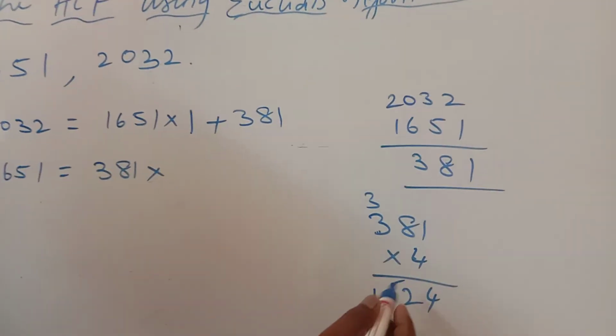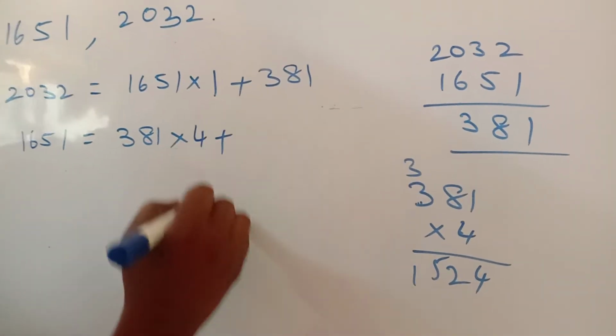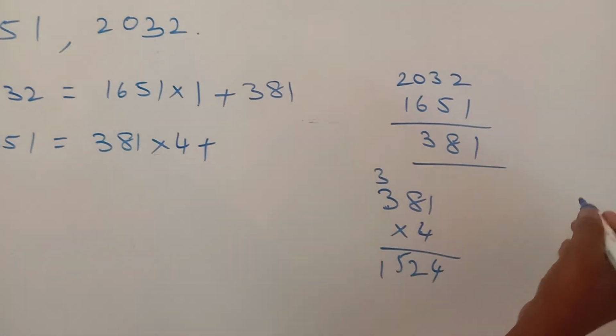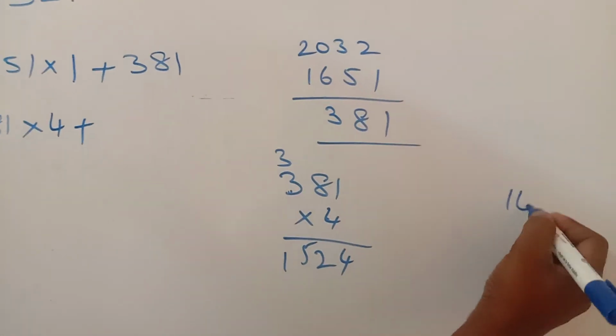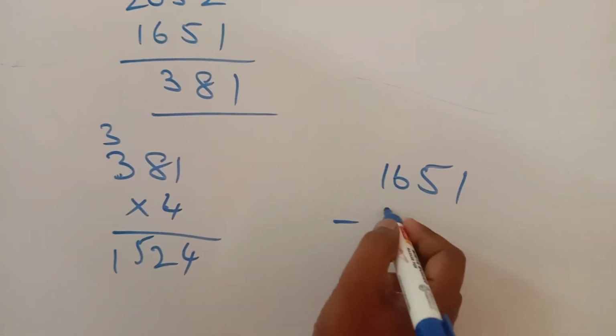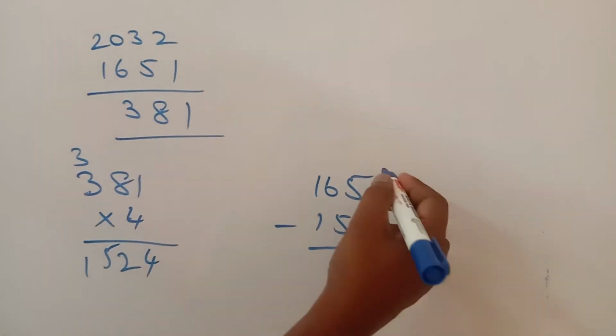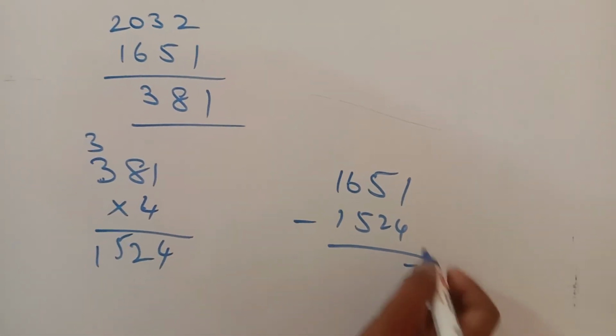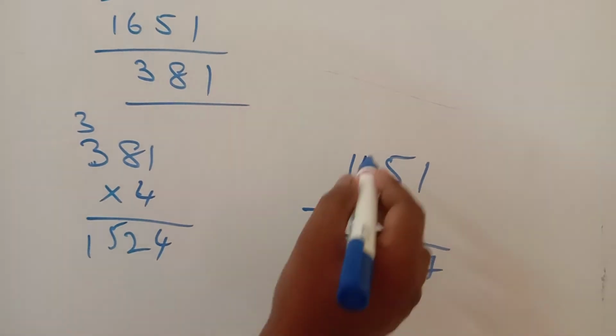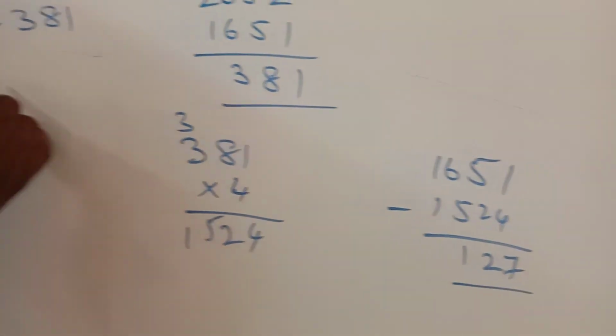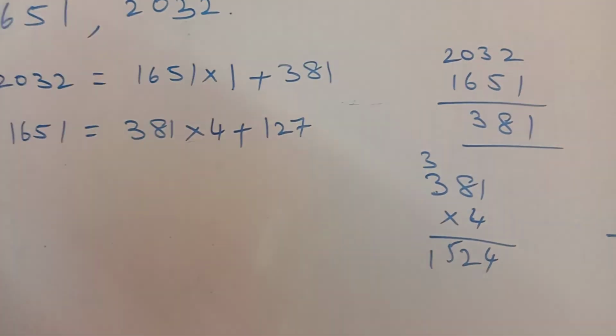So I can use into 4 plus, so now you can simplify. 1651 minus 1524, 11 minus 4 is 7, 4 minus 2 is 2, 6 minus 5 is 1, plus 127.